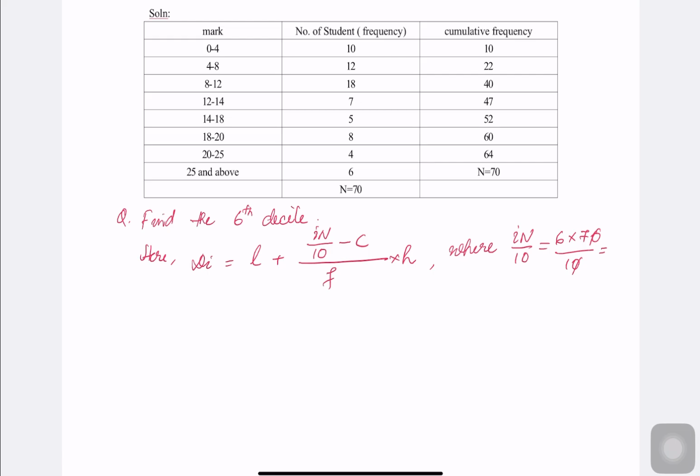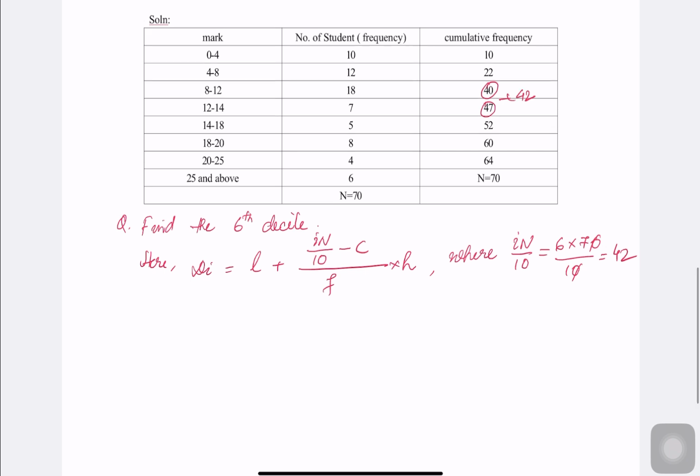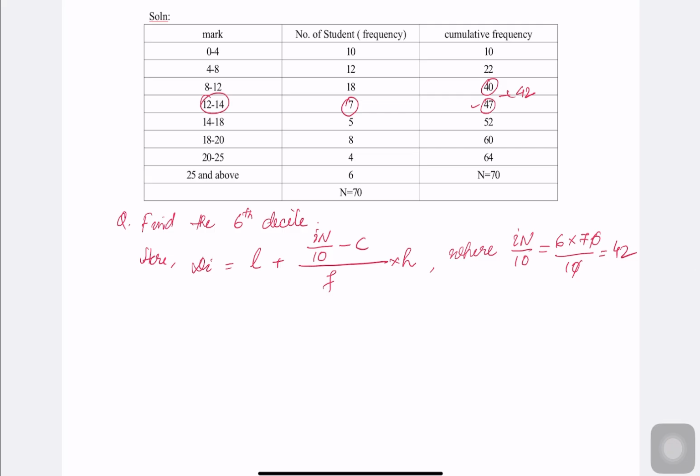That means the zeros cancel, 6 sevens are 42. So where is our 42? 42 is between 40 and 47. So which one will we take? We will take 47 as our decile class. So 7 is our frequency and 12 to 14 is our class.